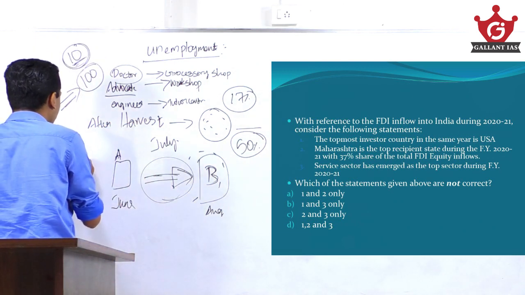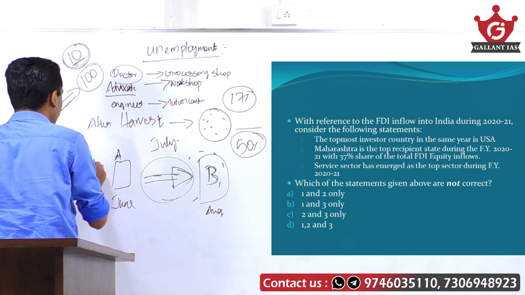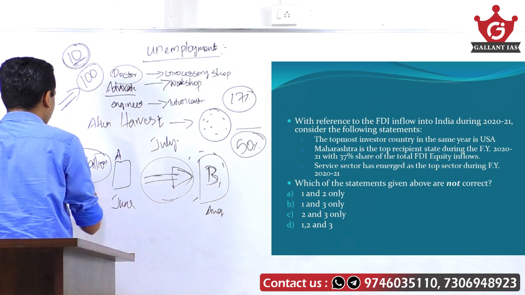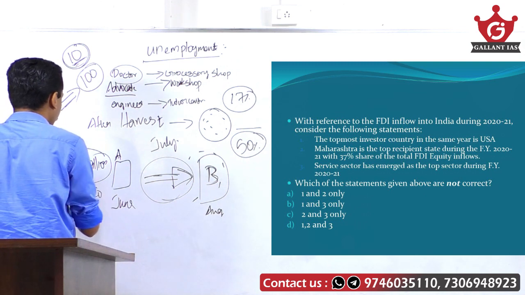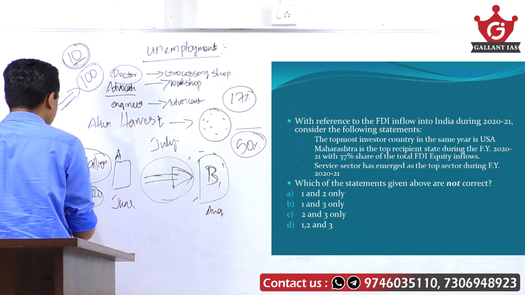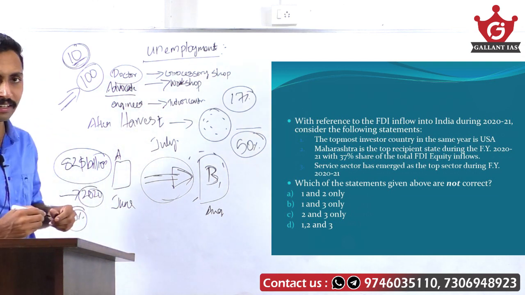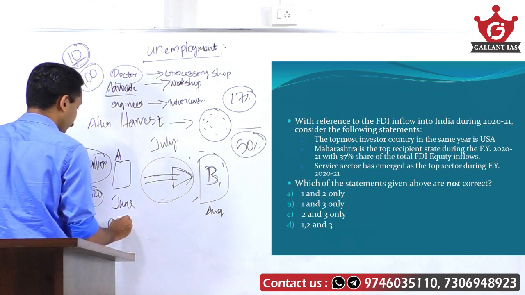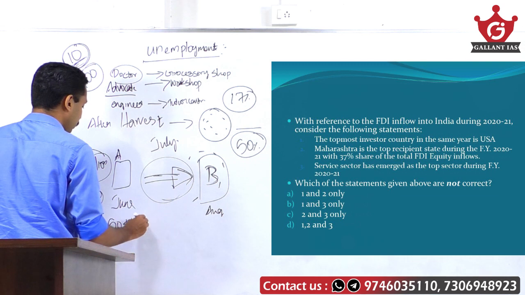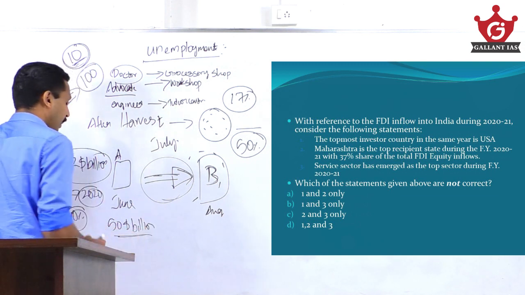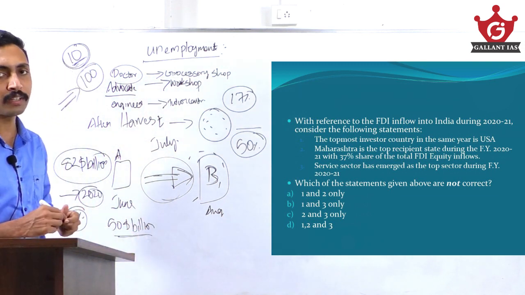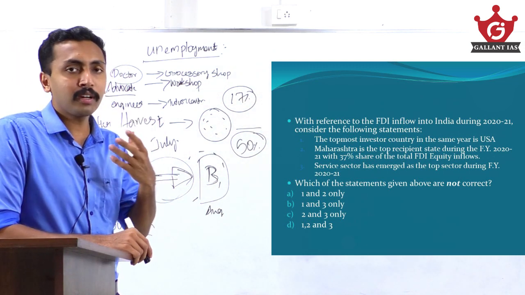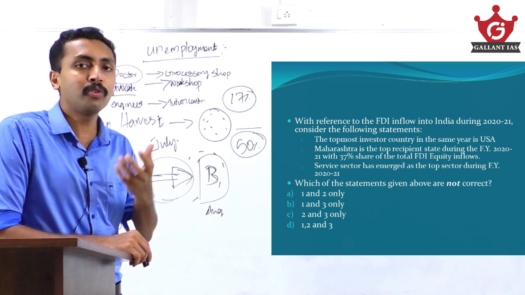Around $82 billion is the FDI that flowed into our country last year, that is 2020. It is around a 10% increase compared with 2019, and around $50 billion of this investment came as equity investment. That is the positive sign.